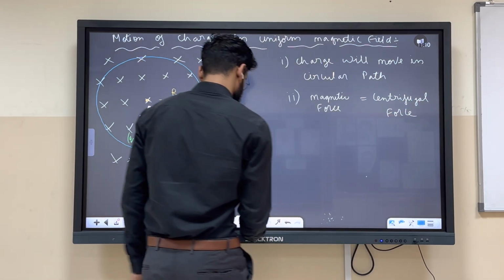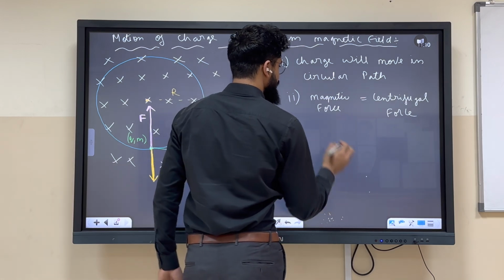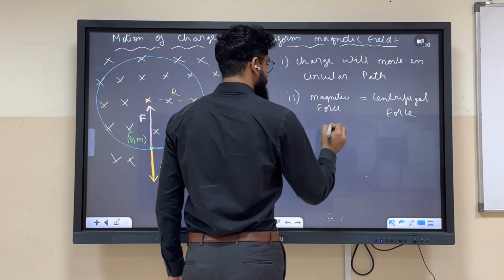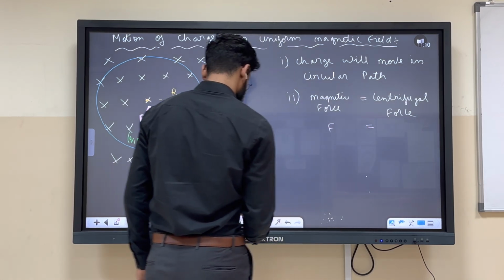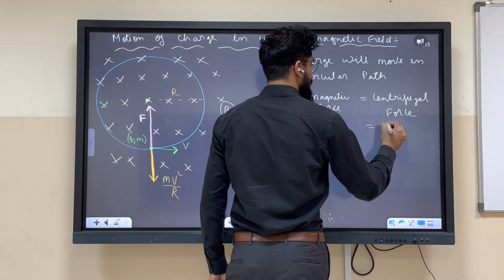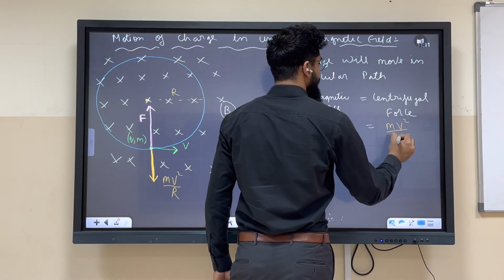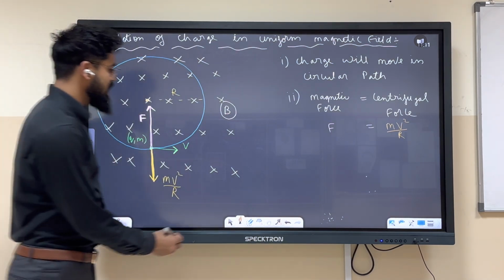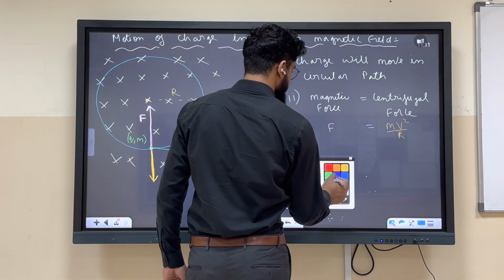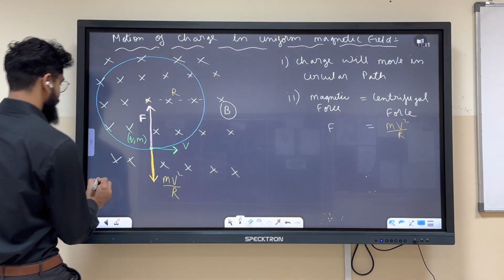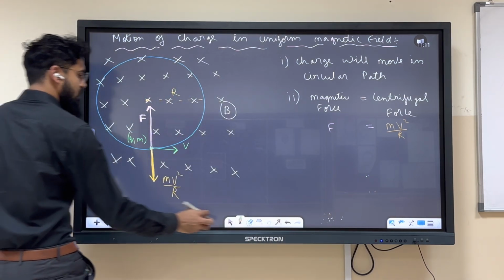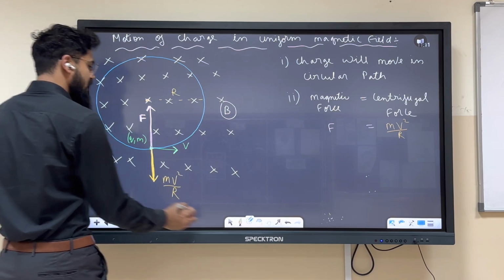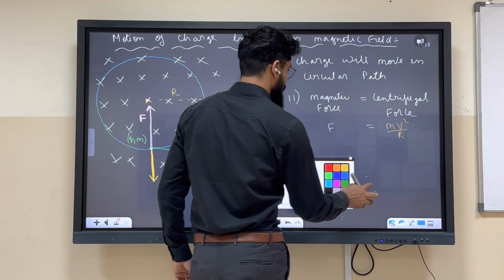Okay, what is magnetic force? Let's say it is F. It is what? mv square by r. Okay, so can we say that theta over here is 90 degree? Look carefully, can we say theta over here is 90 degree? Okay, we will just write this, no problem.